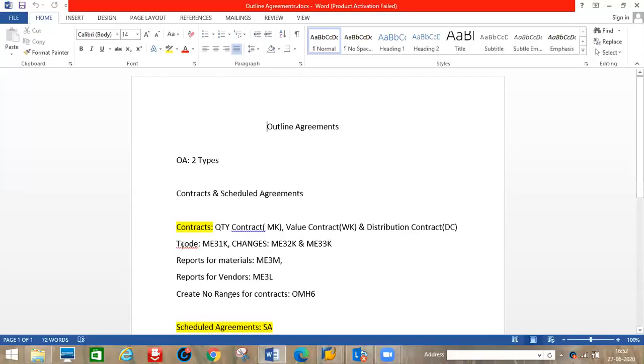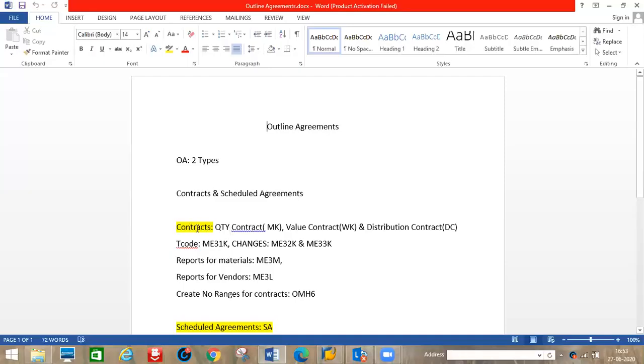Again, for contracts, the T-code for creation is ME31K, change is ME32K, display is ME33K. Reports for materials is ME3M, and reports for vendors is ME3L. We will see it practically, then you will understand. Next, to create number ranges for contracts, the T-code is OMS6. Now we'll see practically how to create contracts with vendors.